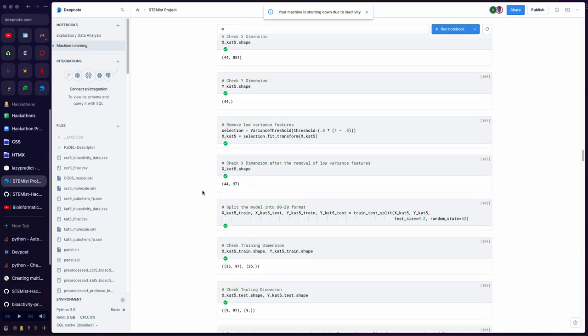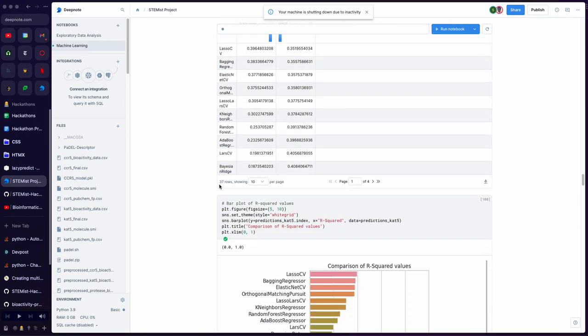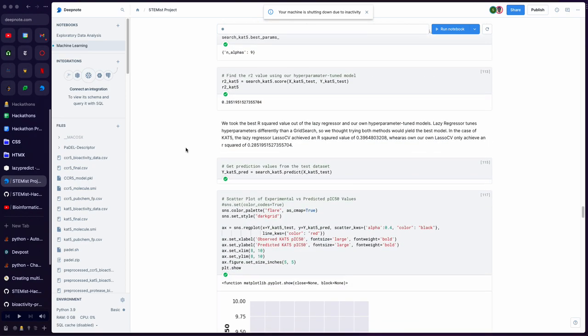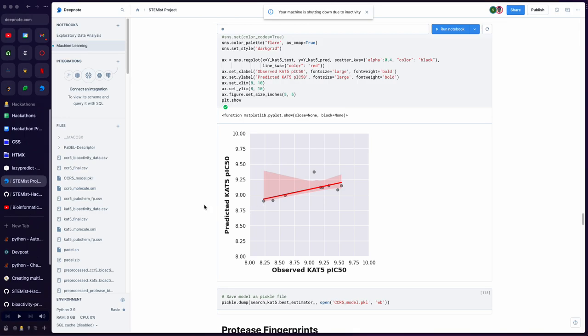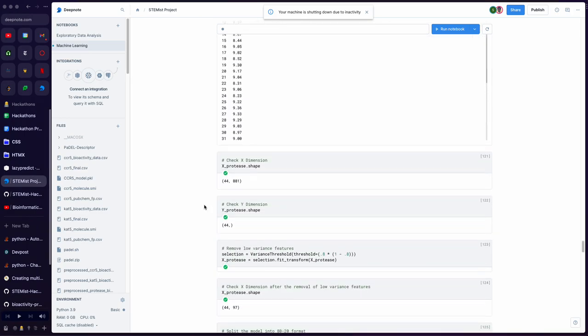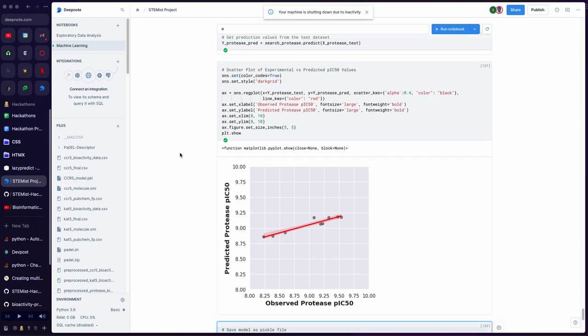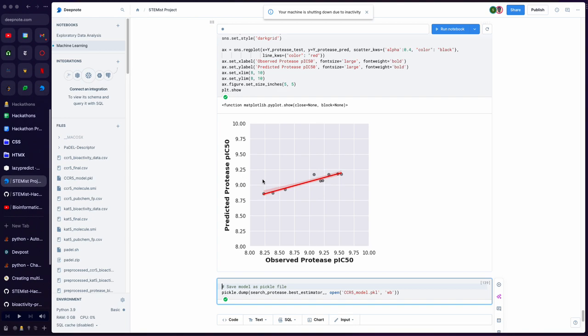Moving on to CAT5, we can see the pattern is very similar. We see that it also changed to the LassoCV as the best regression model. And the data is very correlated here. And lastly, we have the protease fingerprints. And again, the random forest regressor is the best. And the data is again very correlated.